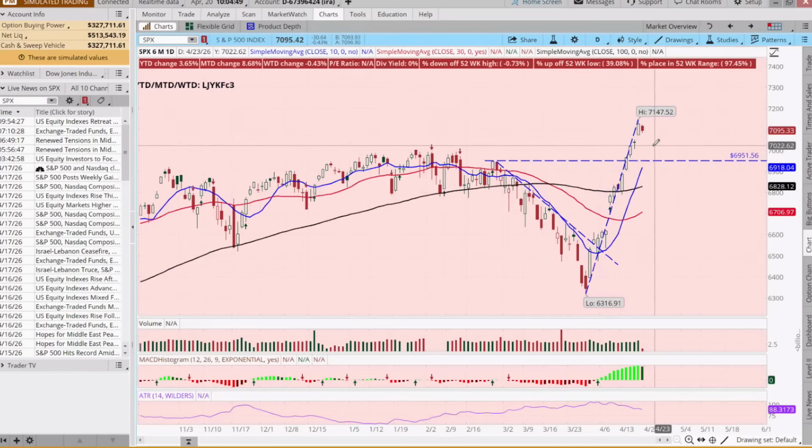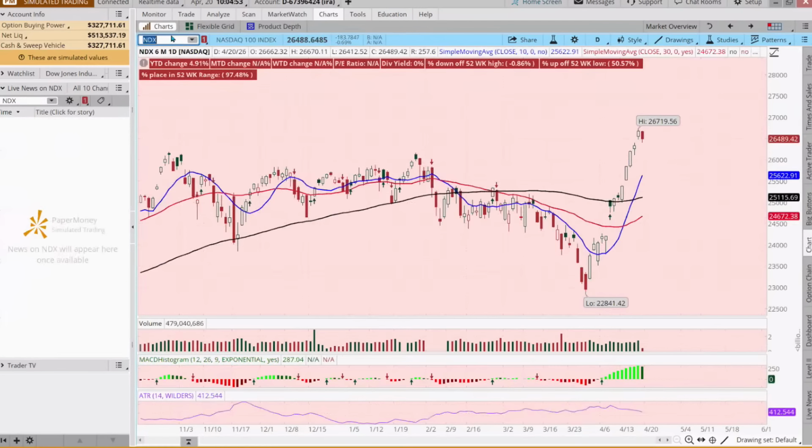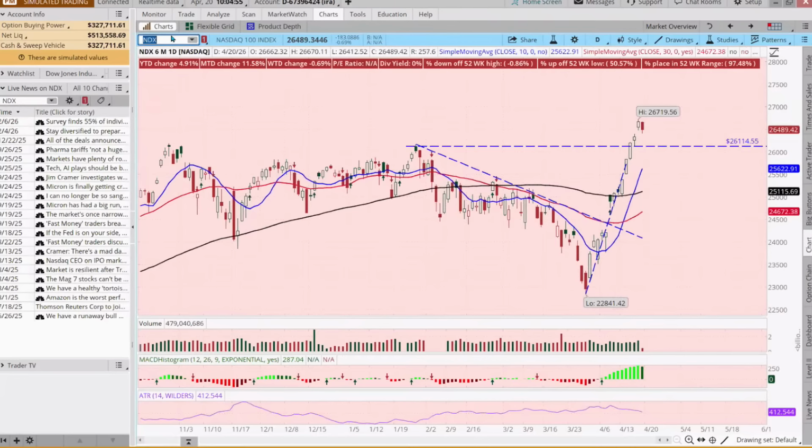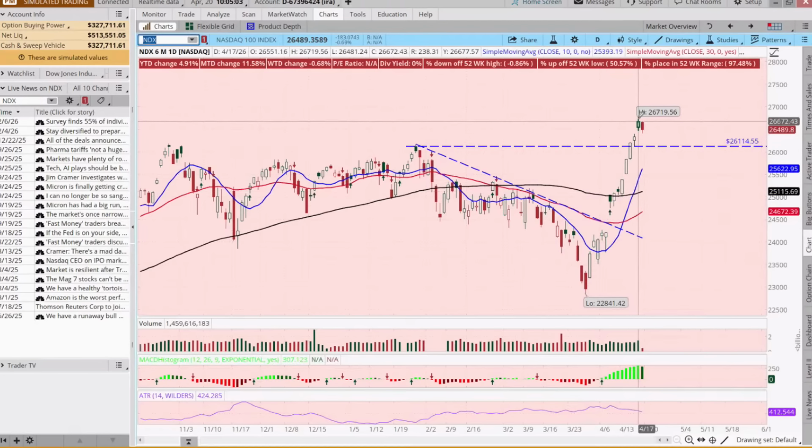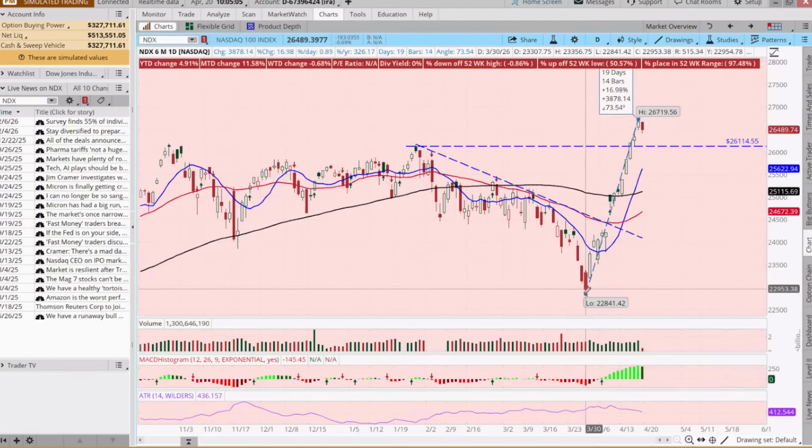So, are we shocked that we're getting a little bit of a pullback today? I say nay. Yeah, and the same thing with the NASDAQ. So if I replace this line with this line, it hit a new all-time high again on Friday. Again, a 17% move in 14 trading days. So, taking a bit of a breather.